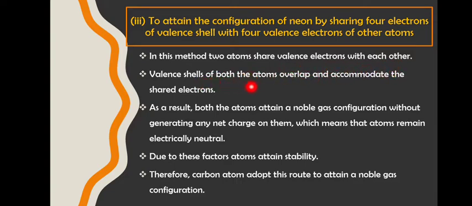So valence shells of both the atoms overlap and accommodate the shared electrons. As a result, both the atoms will attain a noble gas configuration, whereas both will remain electrically neutral. There will be no charge because they are just sharing the electrons. No one has given or taken the electrons. Therefore, carbon atom adopts this route to attain a noble gas configuration. Followed, students?